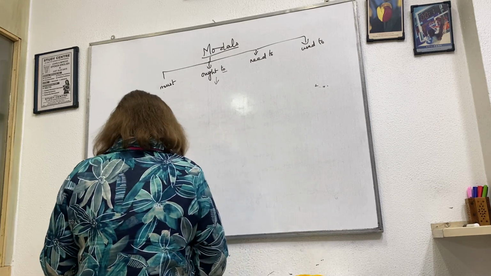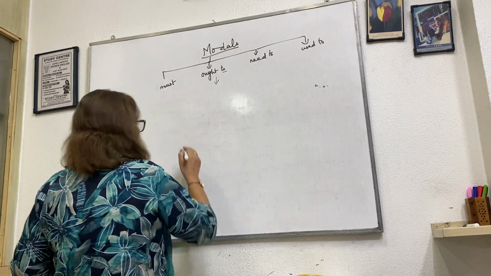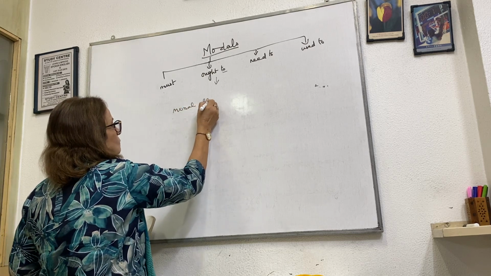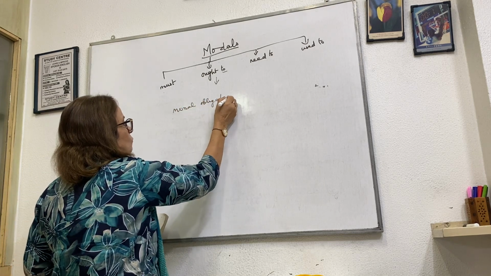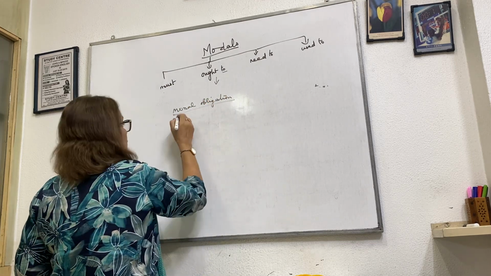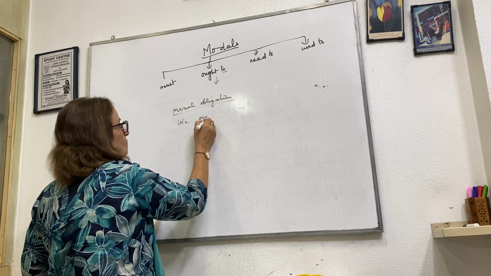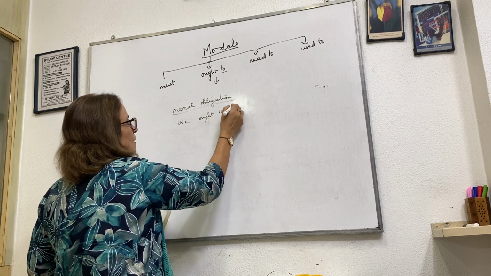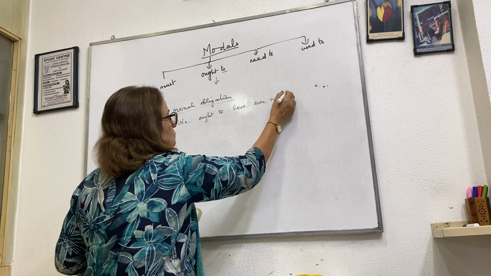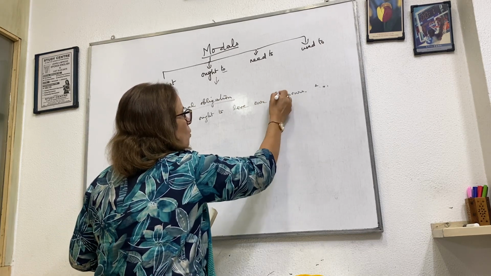So first is a moral obligation. What is moral obligation? A duty. So what is that? We ought to love our neighbors. This is our moral obligation.